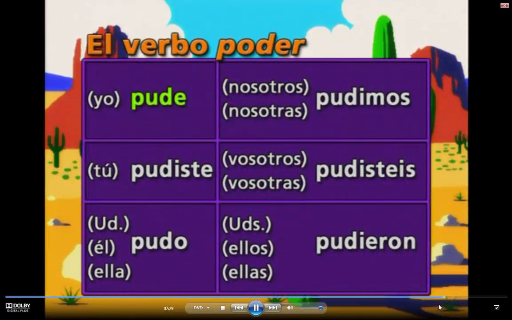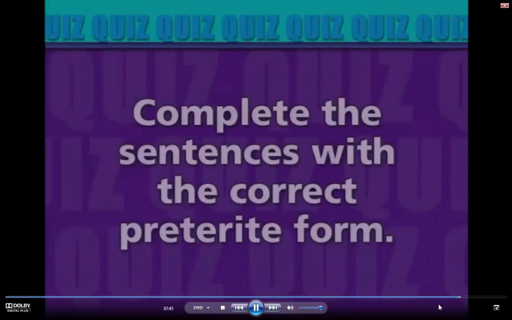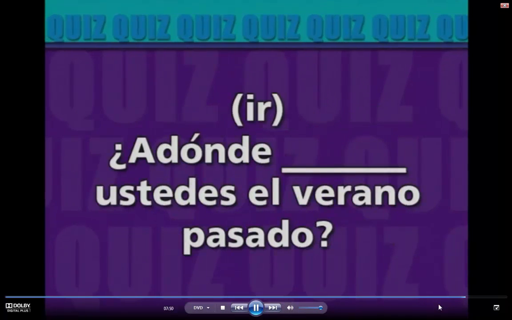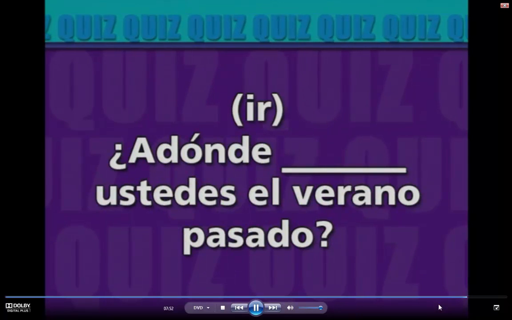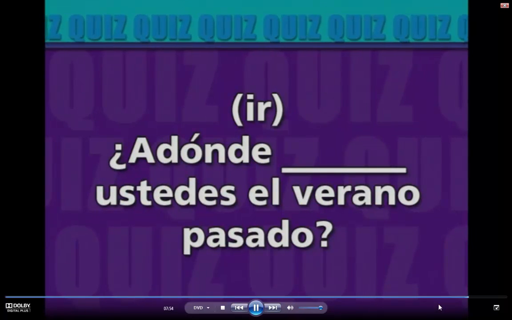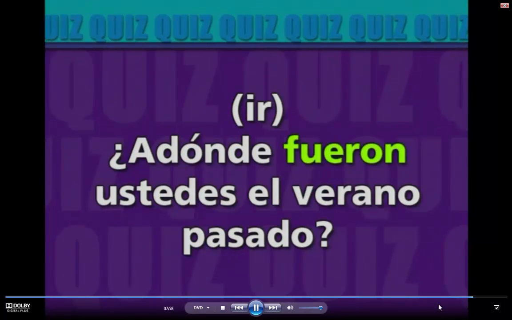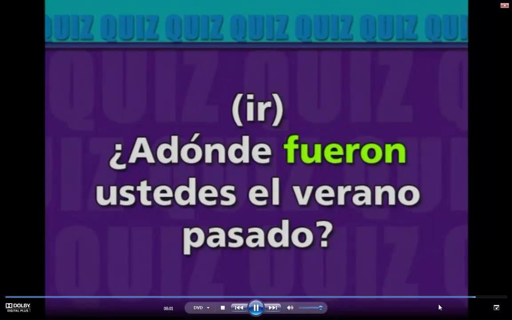Pude, pudiste, pudo, pudimos, pudisteis, pudieron. Now I know that's a lot to learn, but let's take a little quiz anyway. Complete the sentences with the correct preterite form. Ir. ¿A dónde ustedes el verano pasado? ¿A dónde fueron ustedes el verano pasado?